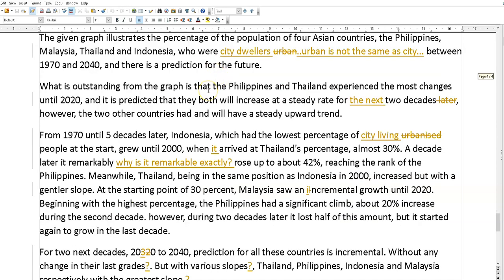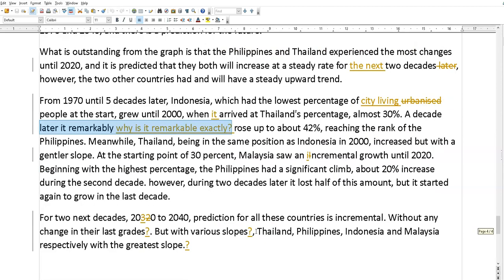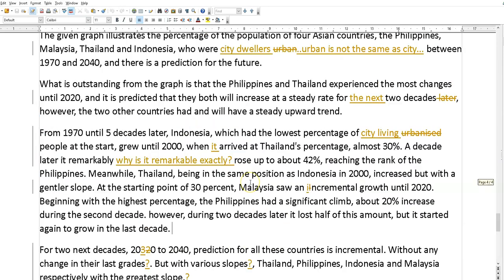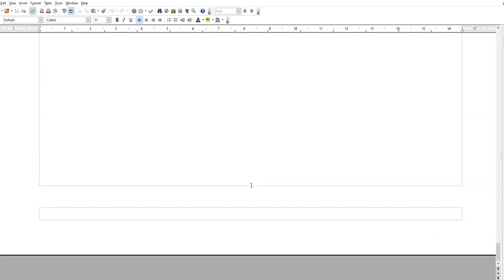Starting from the graph, the most changes. People are saying, what is outstanding? What is remarkable? It remarkably rose. Why is that remarkable? Yeah, from 30% to 42. I mean, it's a significant growth, but is it really remarkable? So people keep using these memorized expressions, and they're not always applicable. Like I keep saying. Okay, but that's not too bad. 231 words. Okay, a little bit long.